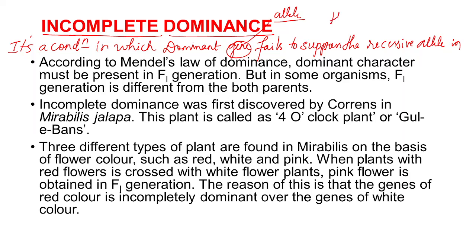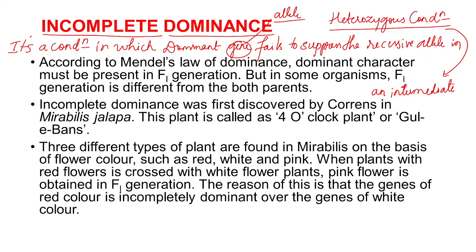in the heterozygous condition. Is that clear? As a result, what will happen? An intermediate character is obtained. So that is called what? Incomplete dominance. That means the dominance will be incomplete. The dominant gene will be incompletely dominant over the recessive gene.